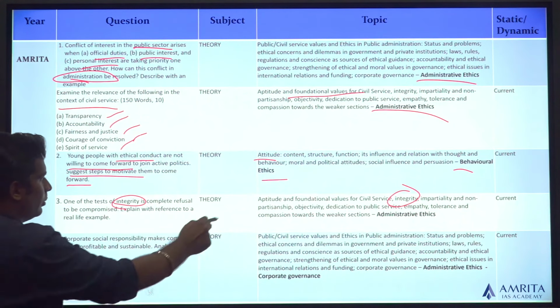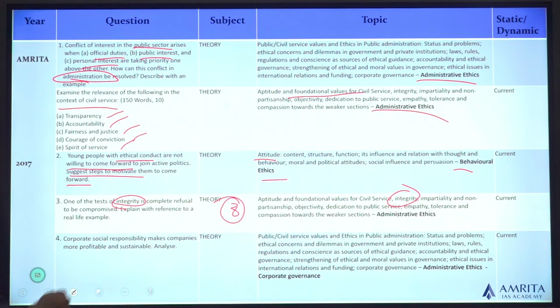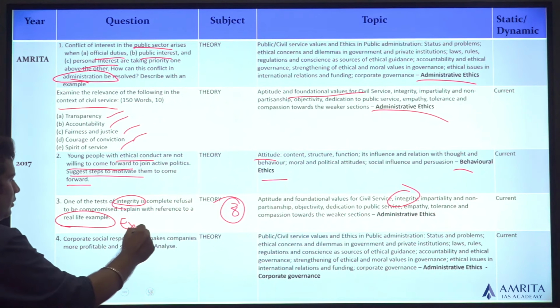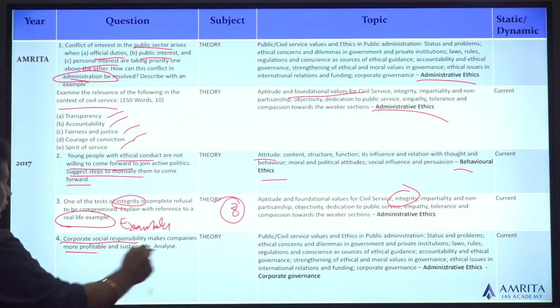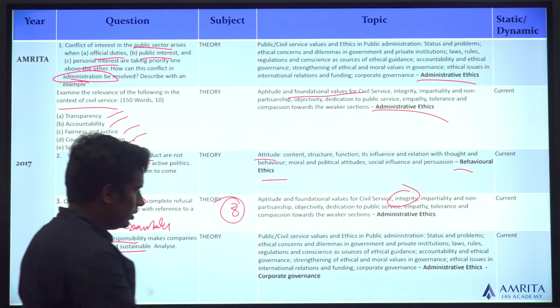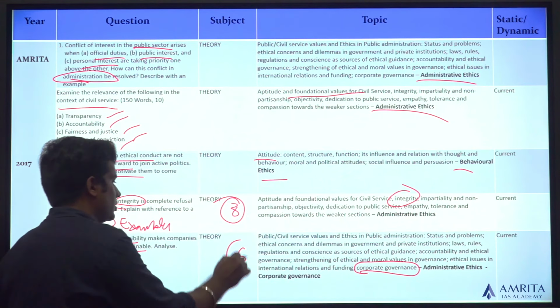One of the tests of integrity, administrative ethics, topic number 3, is complete refusal to be compromised. Explain with reference to a real life example. Examples are very important. Corporate social responsibility makes companies more profitable and sustainable. Analyze. Corporate governance, topic number 6.